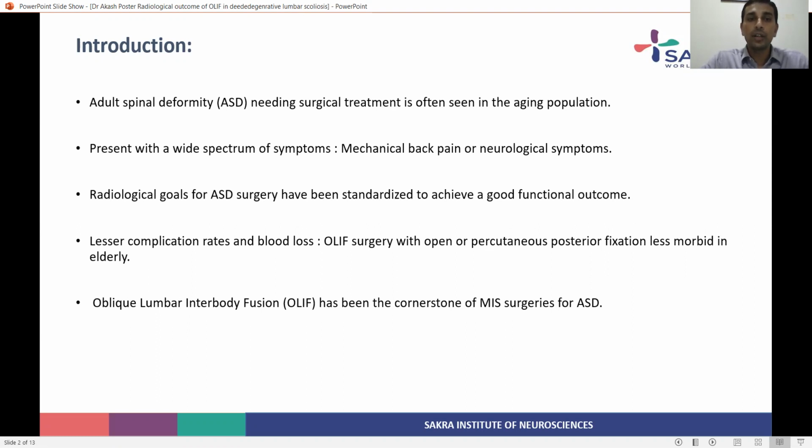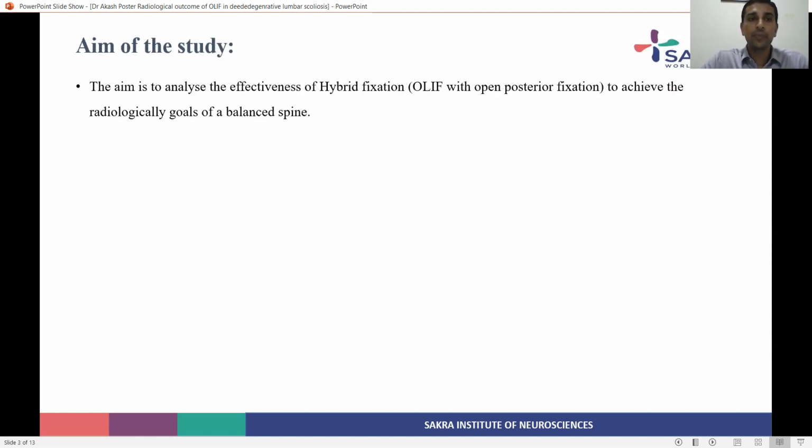With OLIF, there will be less complication and blood loss. OLIF with open or percutaneous posterior fixation will be less morbid in the elderly. OLIF has become the cornerstone in the management of adult spinal deformity with the discovery of MIS surgeries.